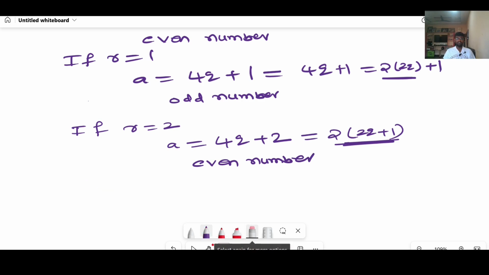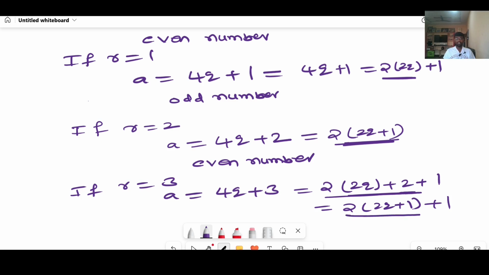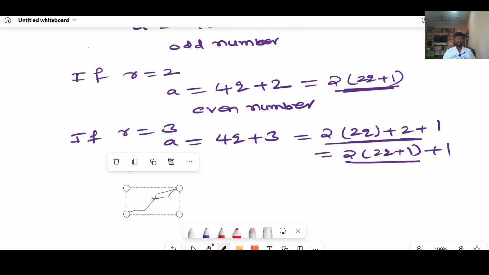Therefore we will go for r equal to 3. If r equal to 3, then a equals 4q plus 3. I can write it as 2 into 2q plus 2 plus 1, that is 2 into 2q plus 1. If I take 2 as common from these two terms, you will get this is a 2 multiple plus 1. When you add 1 to a 2 multiple, you will get an odd number. It is an odd number.